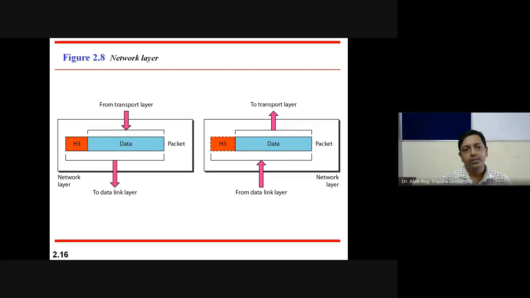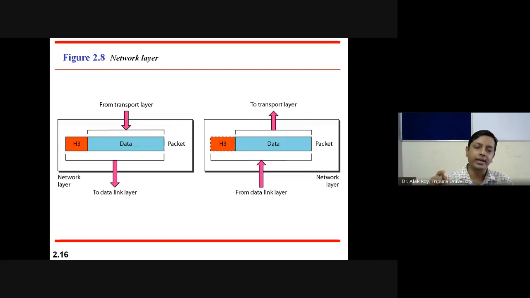In the network layer, the frames are now added with header 3, which is now known as a packet. Please closely observe that inside the network layer box it is written as packet, where data from the transport layer is considered as a packet in the network layer, and that will be delivered to the data link layer on the sender side.